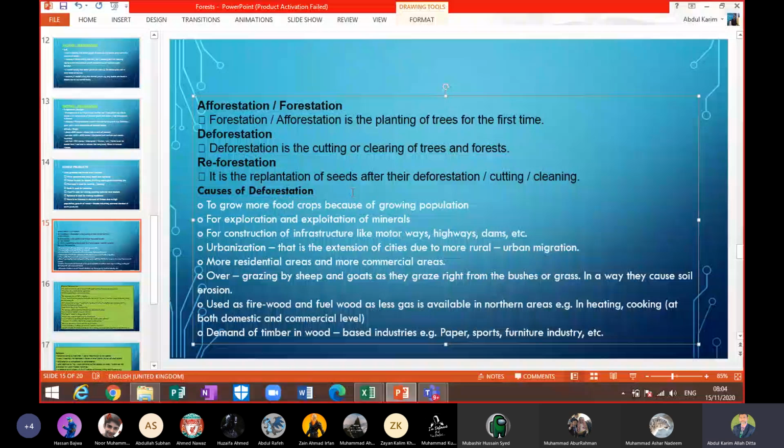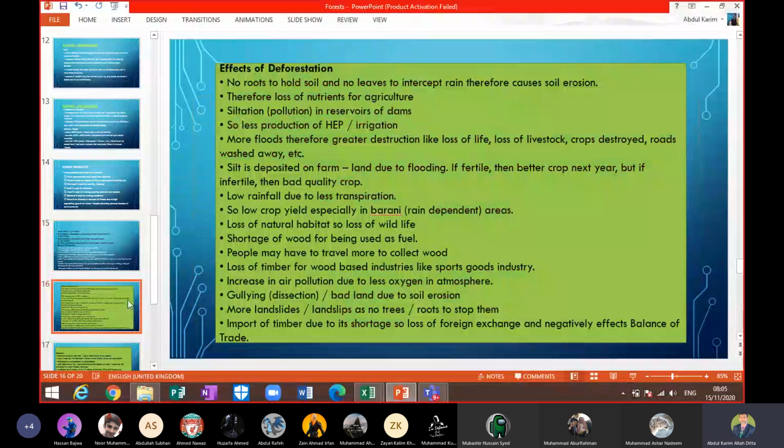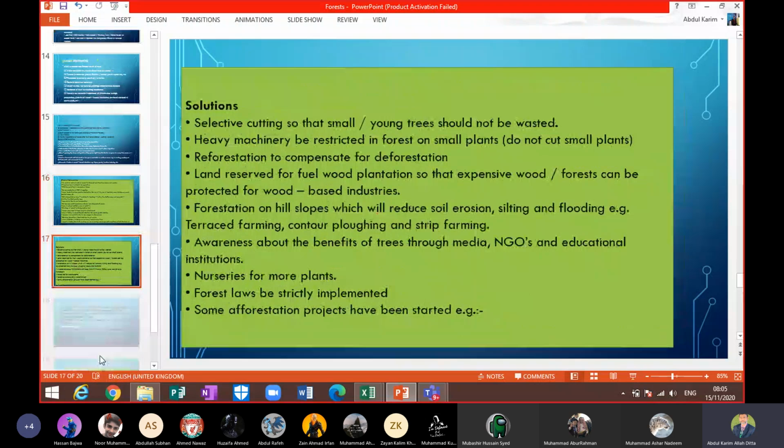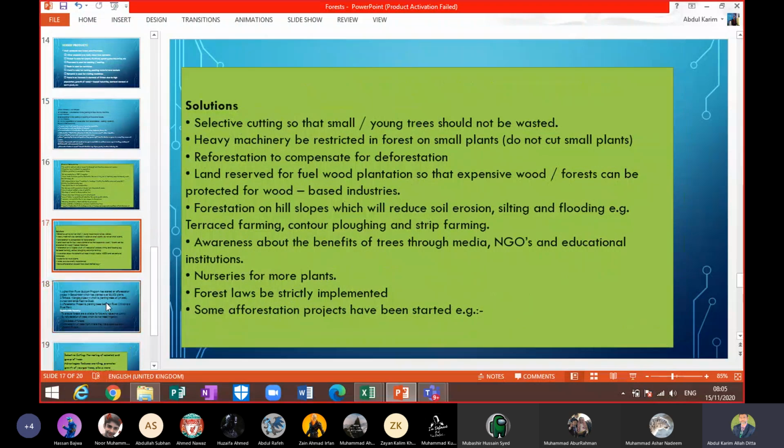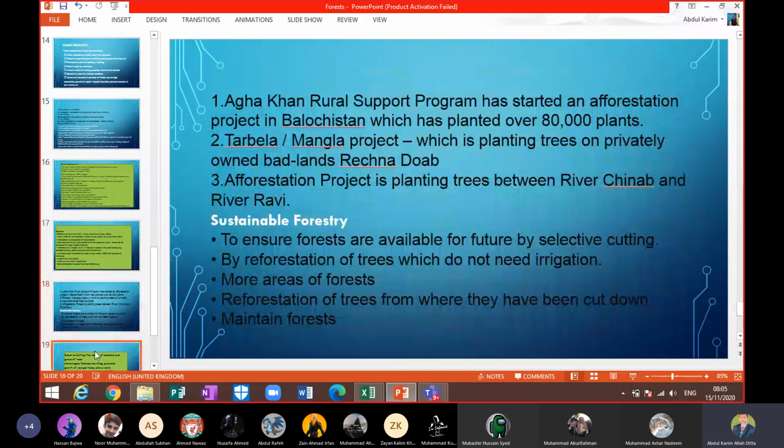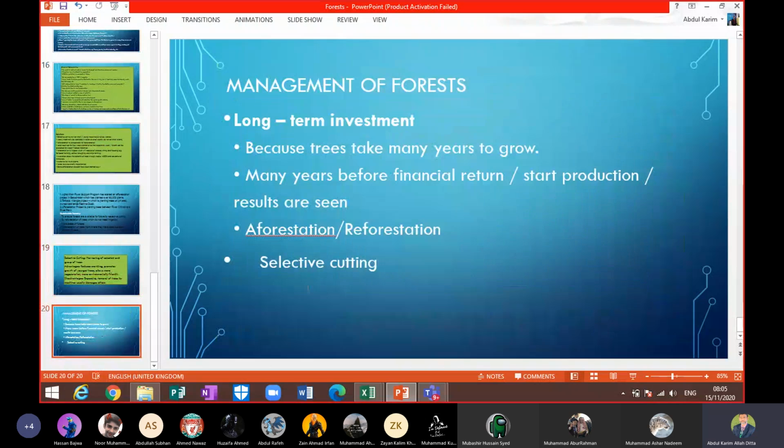If you have any question, you can ask me. Otherwise, inshallah, we will continue. You can see that we have so many effects of deforestation, which inshallah we will study in the next lesson. And what are the solutions? And also the management of the forest: how can we manage the forest better? Inshallah, we will continue. If you have any question, you can ask me.